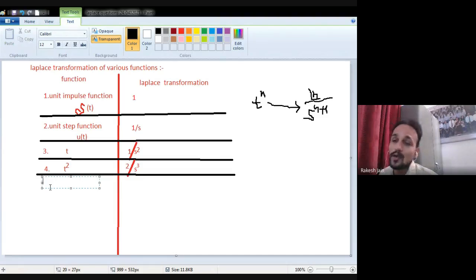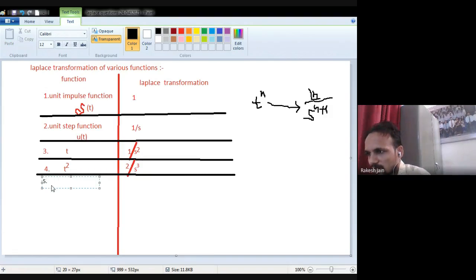So in an objective question, if there are options with s raised to the power 7 at the denominator, s raised to the power 8 at the denominator, only one option will have s raised to the power 9 as the denominator. No need to find out the factorial at the numerator, that is factorial 8. It means 8 multiplied by 7 multiplied by 6 multiplied by 5 multiplied by 4 multiplied by 3 multiplied by 2 multiplied by 1. That will consume some time. So do it the smart way and find the answer.